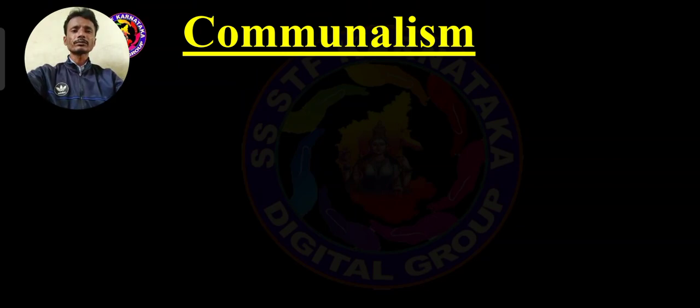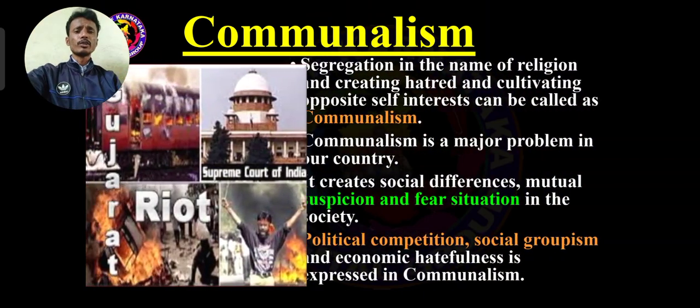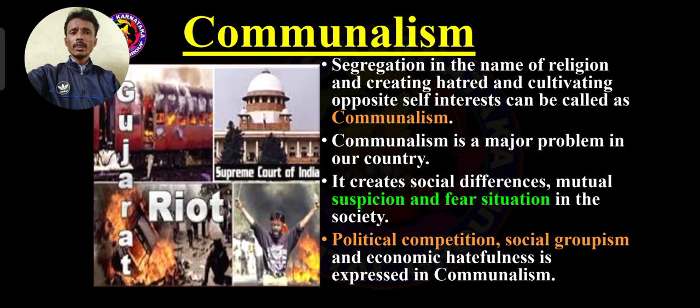Then what is the meaning of communalism? Look here. Segregation is practicing separateness in the name of caste, religion or birth. So segregation in the name of religion: Hindus are separate, Muslims are separate, Christians are separate, creating hatred and cultivating opposite self-interest.